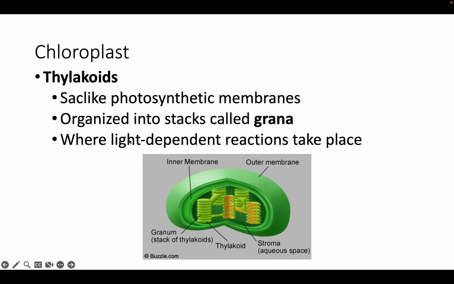There are two big reactions in photosynthesis. The light-dependent reactions, and then we'll also talk about the light-independent reactions, which are basically not dependent on light, or the Calvin cycle. I'll talk about that in the next slide. But all of this happens in the chloroplast. Also, if you remember from the cell, human cells don't have chloroplasts, right? That's because we don't do photosynthesis, right? Chloroplast is where photosynthesis happens. Photosynthesis happens right here, folks.